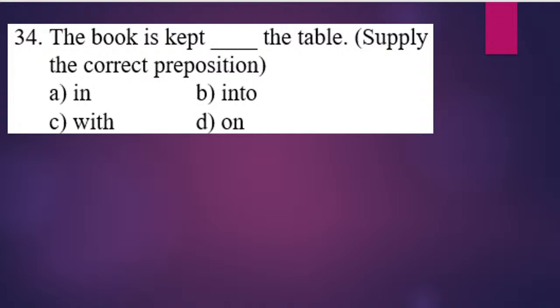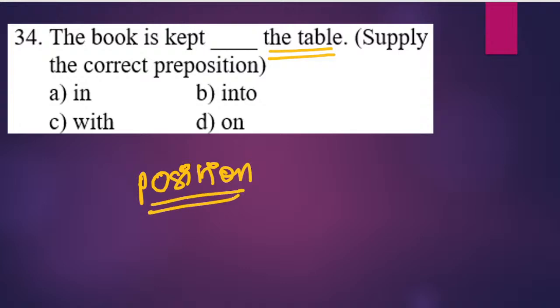So, the book is kept. What we have to do? हमको क्या करना है? We have to tell the position of this book. So what is the preposition we are going to use? The preposition we will be using is on. The book is kept on the table. The right answer we will be getting for the question is: the book is kept on the table. तो ये आपको यहाँ पे ध्यान रखना है.